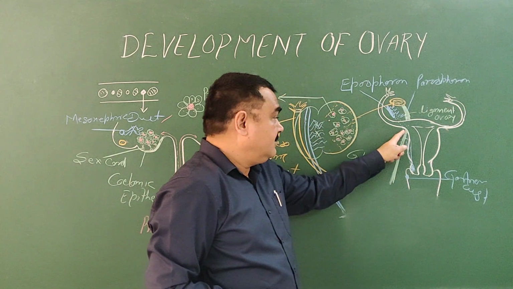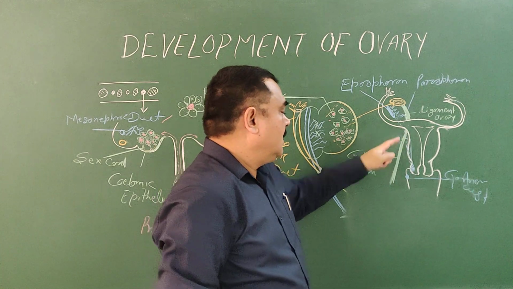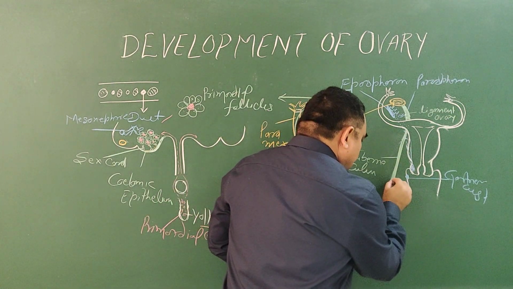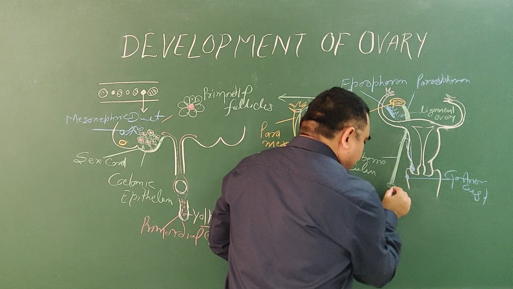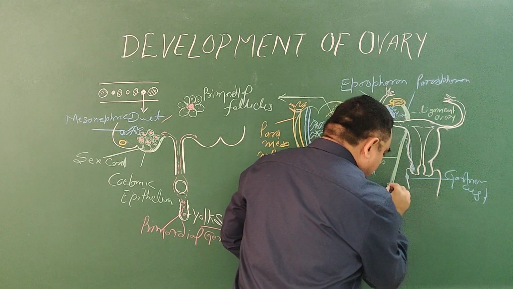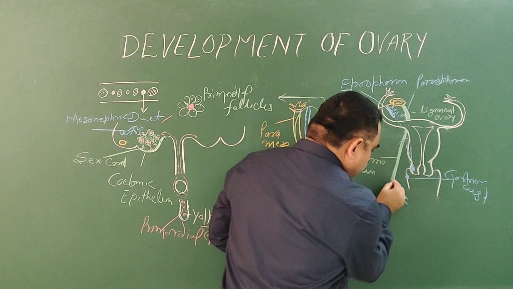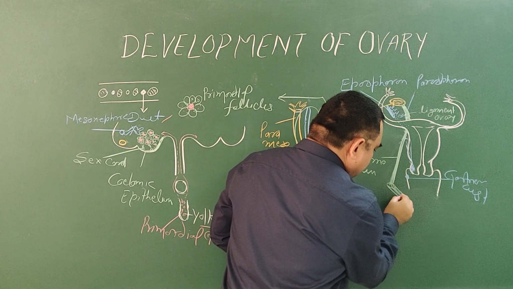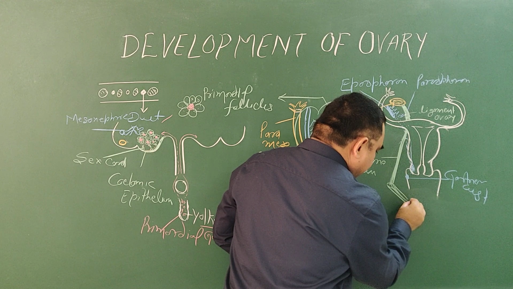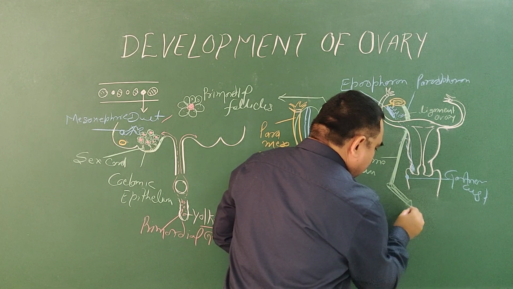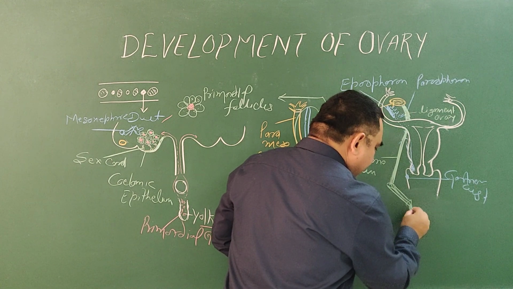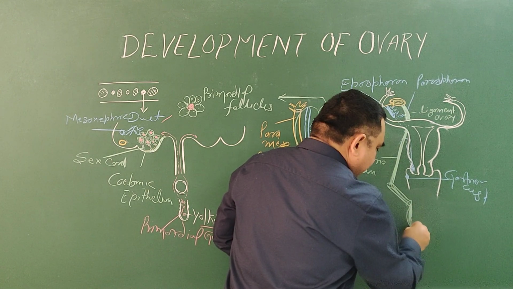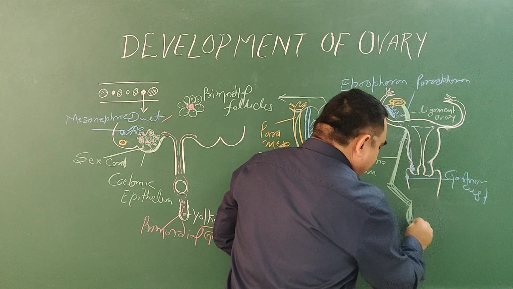So this part is attached to the uterus, and its lower end passes through the deep inguinal ring, then it passes through the inguinal canal, then it passes through the superficial inguinal ring, and after passing through the superficial inguinal ring, it merges with the labium majus.